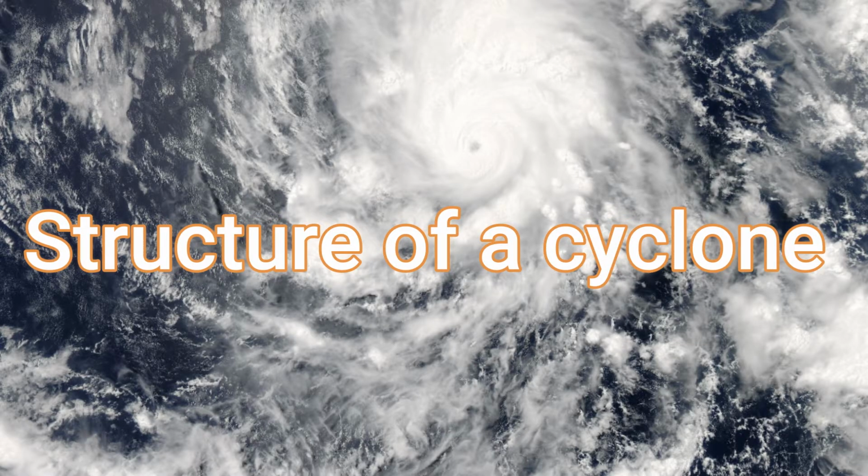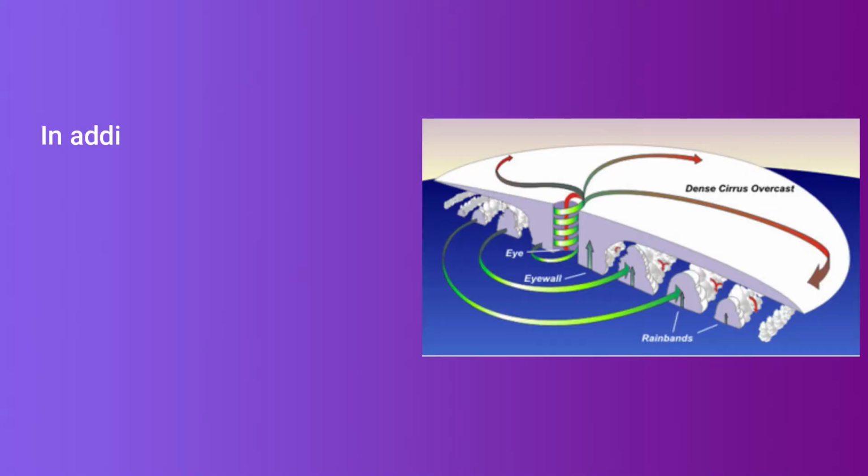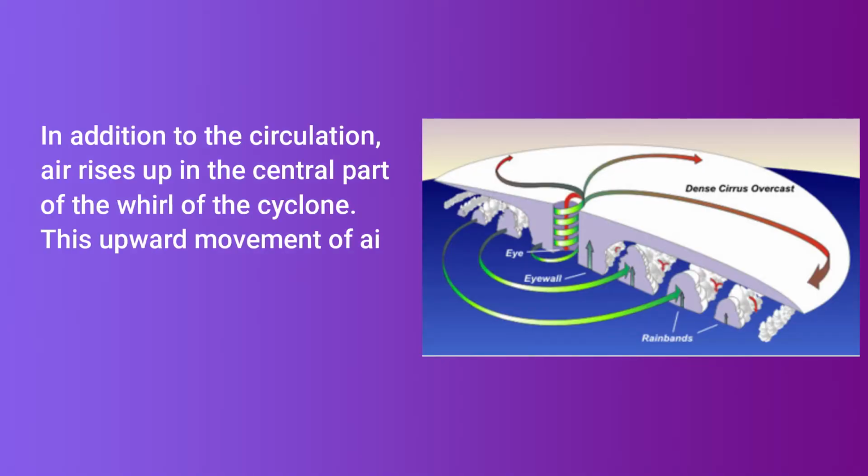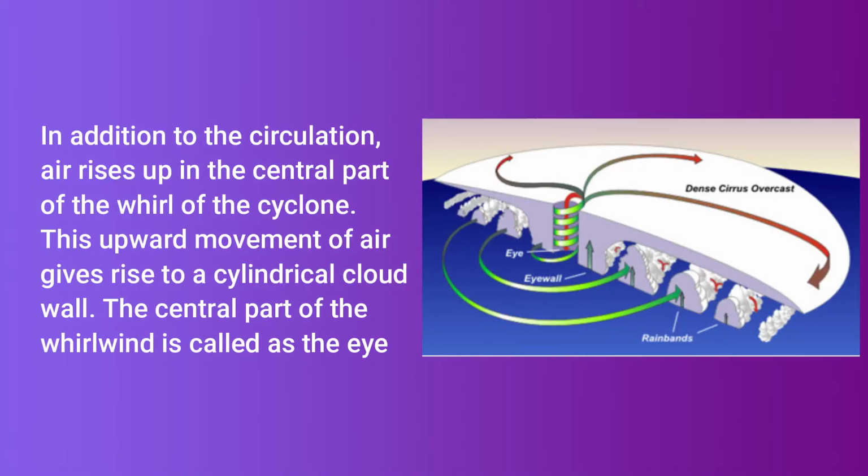Structure of the cyclones. In addition to the circulation, air rises up to the central part of the whirlwind of the cyclone. This upward movement of air gives rise to the cylindrical cloud wall. The central part of the whirlwind is called the eye.